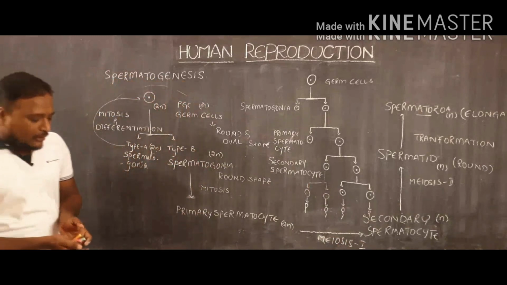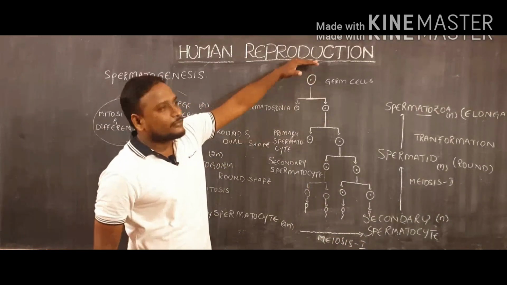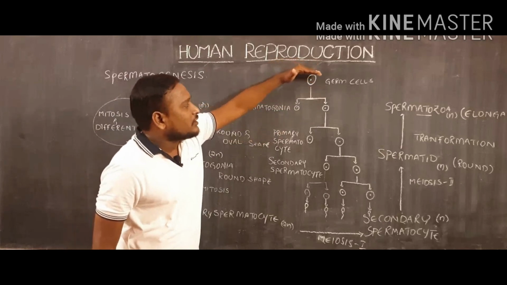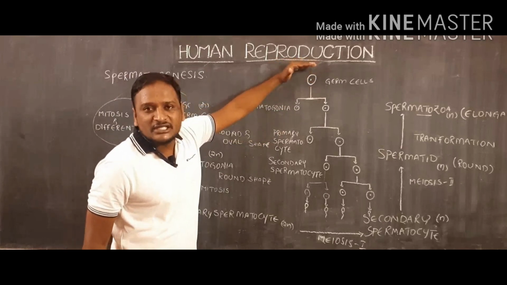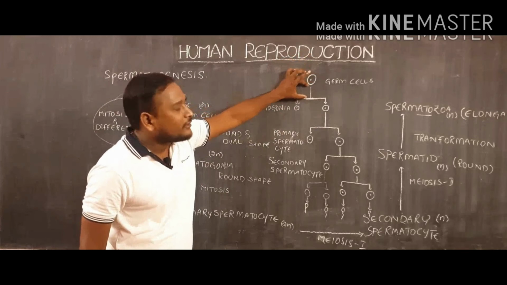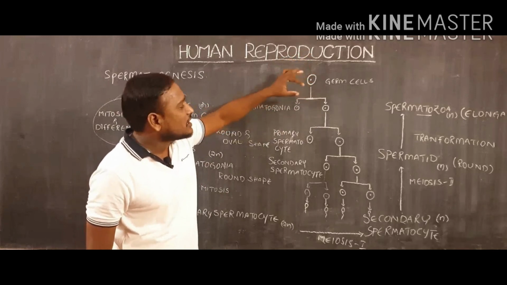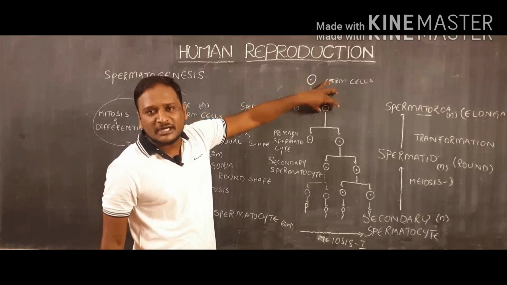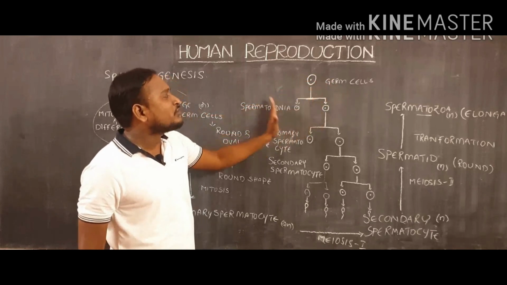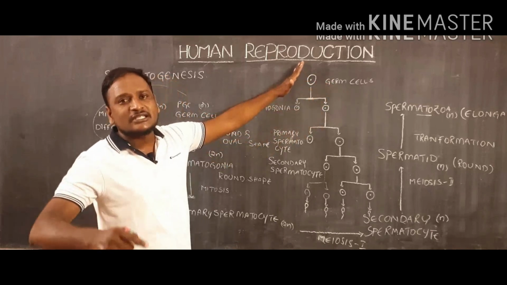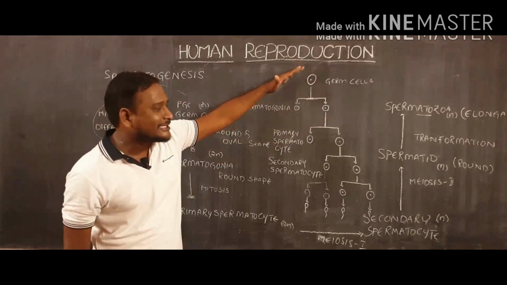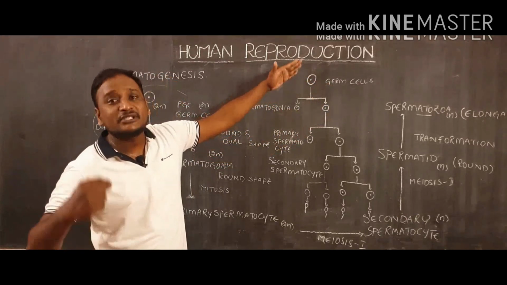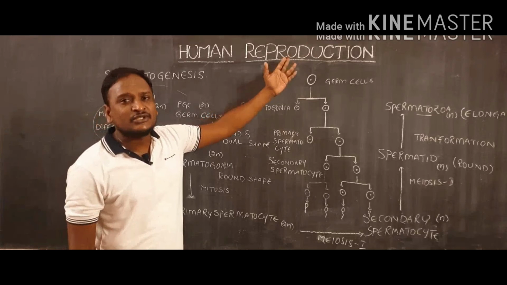And again, with the help of schematic representation, we will observe that germ cells or primordial germ cells undergo mitosis and differentiation so that they produce type A spermatogonia and type B spermatogonia. Type A spermatogonia are helpful to replace the cells which are already used in cell division, so that the number of cells will be maintained in a seminiferous tubule constantly.